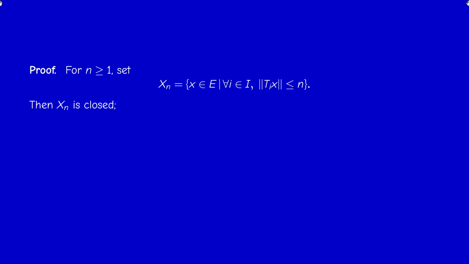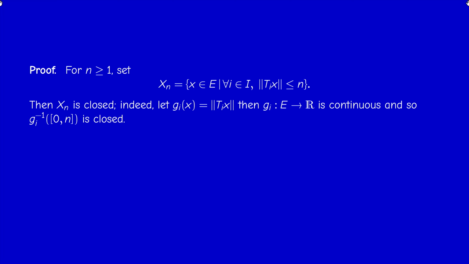Then we claim that Xn is a closed set of E. Why? This is just a consequence of the continuity of Ti and the continuity of the norm. Because if you put Gi of x to be the norm of Ti x, then Gi is continuous as a map from E to R, because it's a composition: the norm is continuous and Ti is continuous.